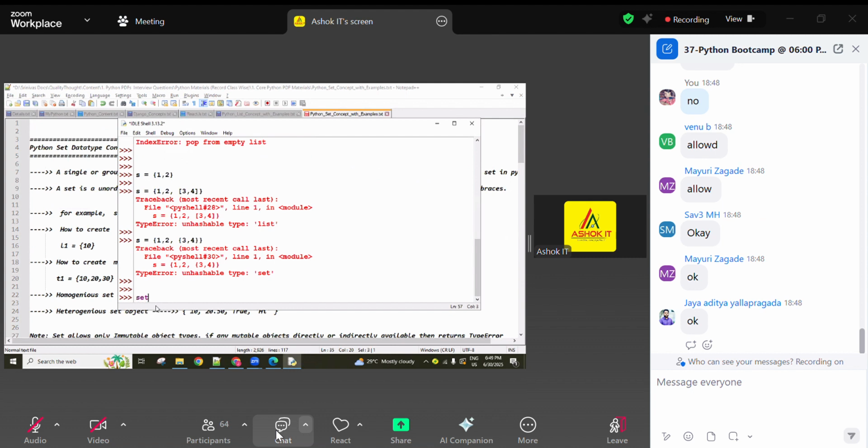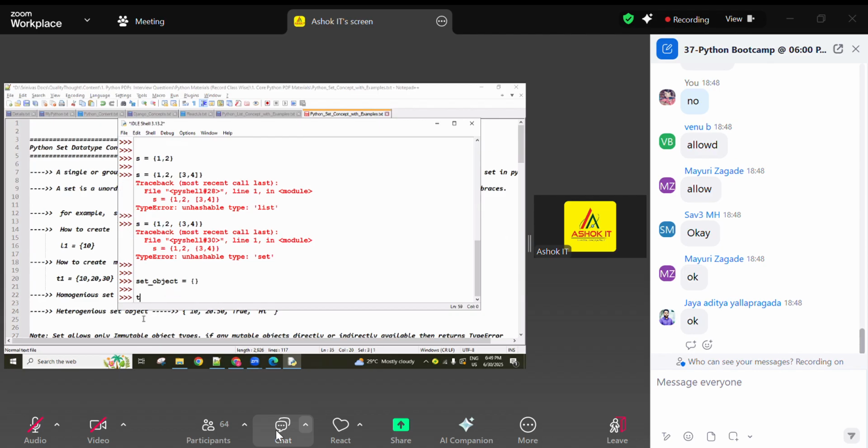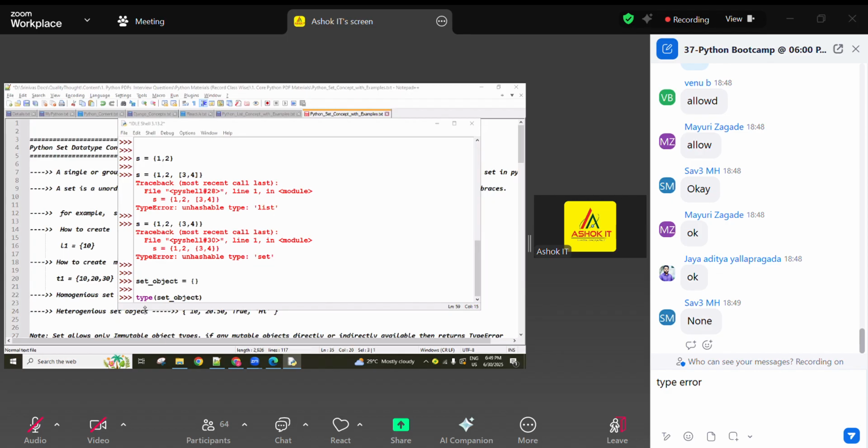Now here is one point to remember, guys. A set object equal to what I gave here. Now what is the type of this one? What does it return, guys? The type of this object is what type?